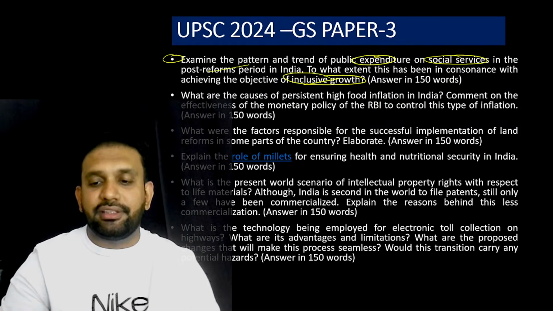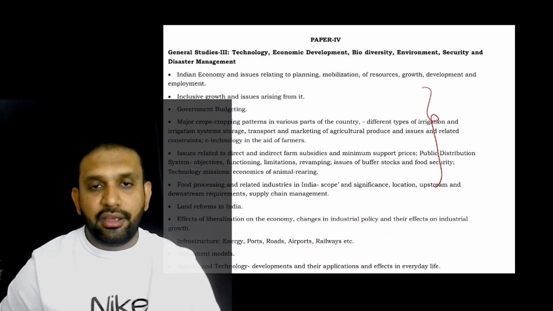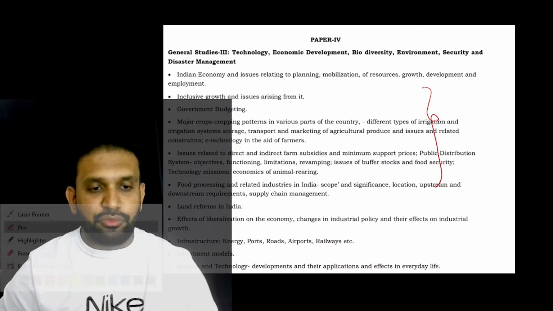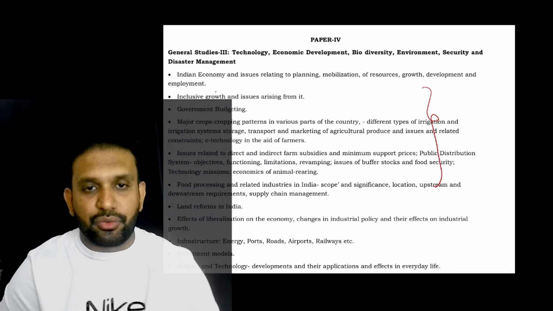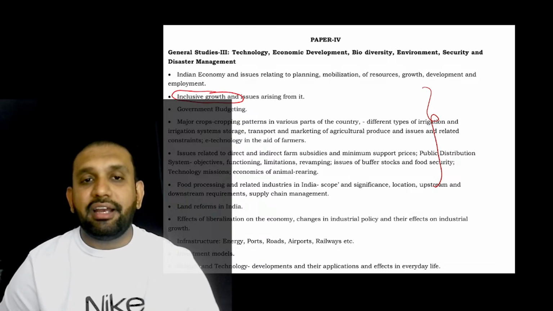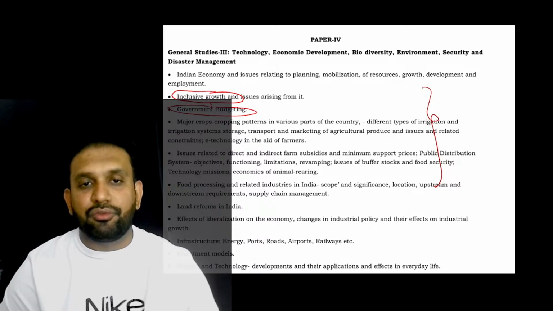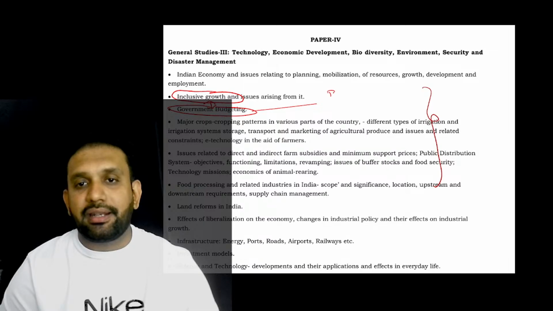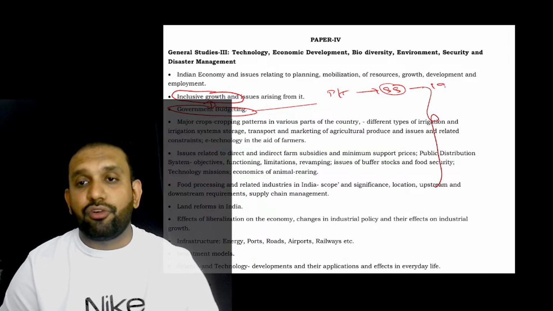Inclusive growth, whether it is there or not in our syllabus, let us see. Yesterday only I told you, inclusive growth is there here. Please, my dear students, see. What they have done is ask government budgeting and inclusive growth together. In government budgeting you are talking about the patterns and trends with regard to social services, after the post-reform period, 1991 onwards, that is what I told you.